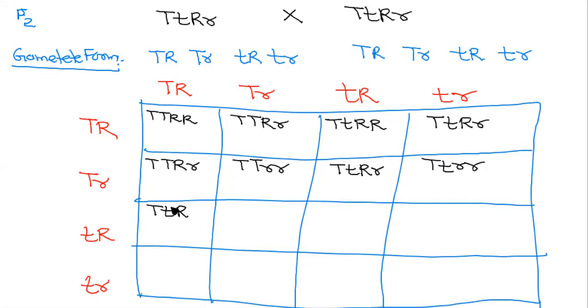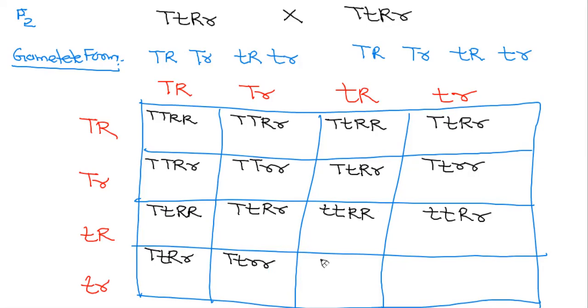Capital T small t, capital R capital R. Capital T small t, capital R small r. Small t small t, capital R capital R. Small t small t, capital R small r. Capital T small t, small r small r. Small t small t, capital R small r. And small t small t, small r small r.